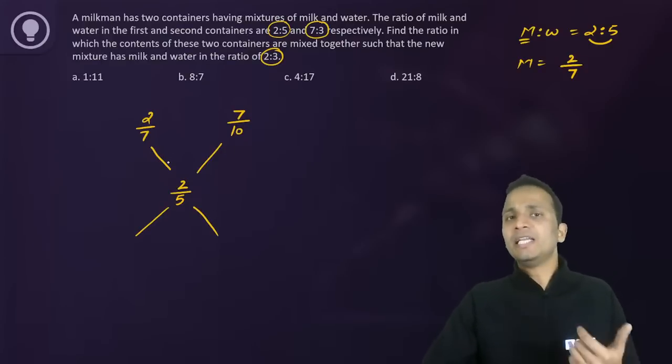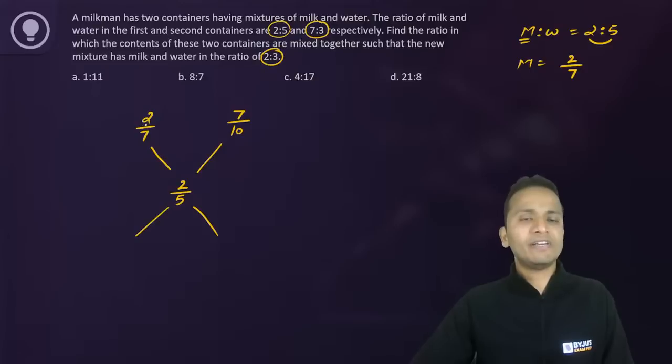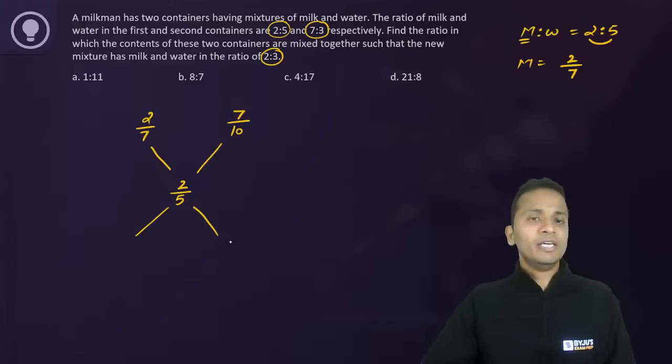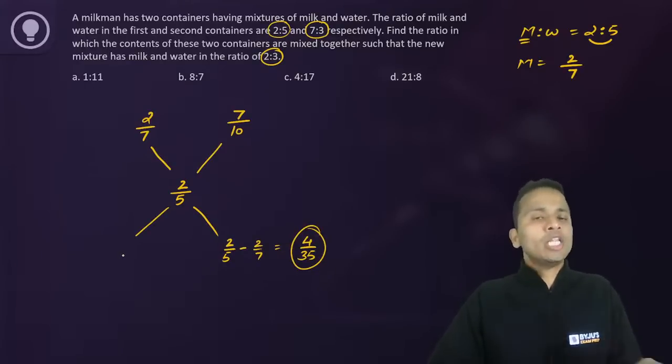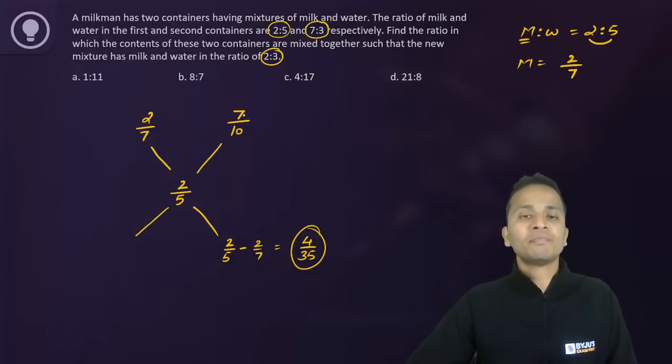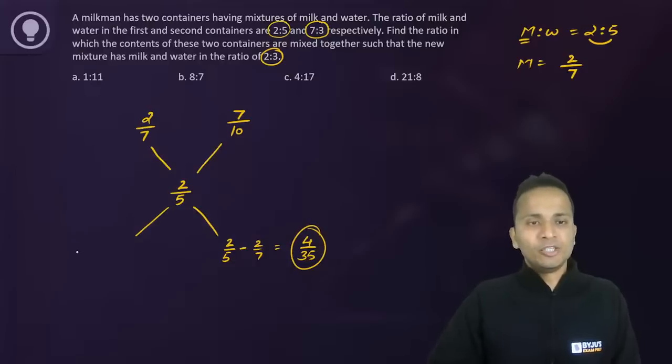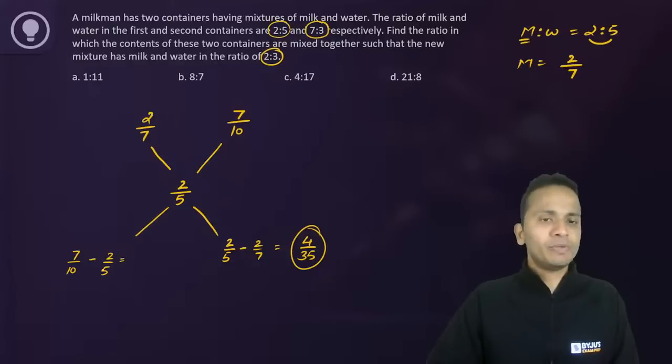अब एलिगेशंस में क्या करते हैं, लार्जर वैल्यू माइनस द स्मॉलर वैल्यू. So 2/7 and 2/5. I'll write this difference on the right hand side. Okay. Now 2/5 is larger. So 2/5 minus 2/7 I can calculate. So it will come out to be 14 minus 10, that is 4 upon 35. Okay. So 4 upon 35 on the right hand side. And on the left hand side, I'll write the difference of 7/10 and 2/5. So 7/10 minus 2/5, and this will come out to be 3 upon 10.